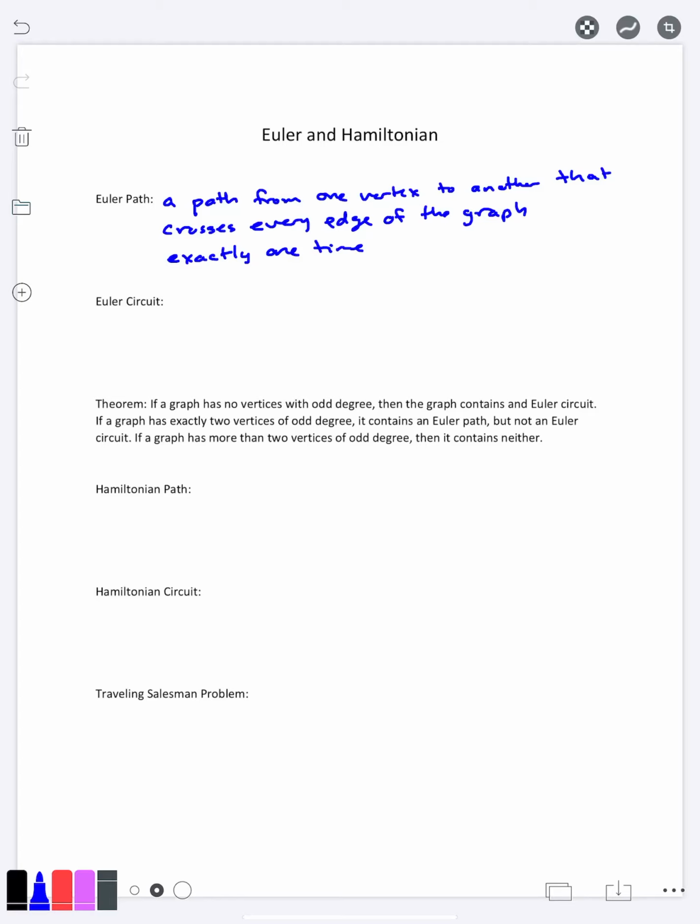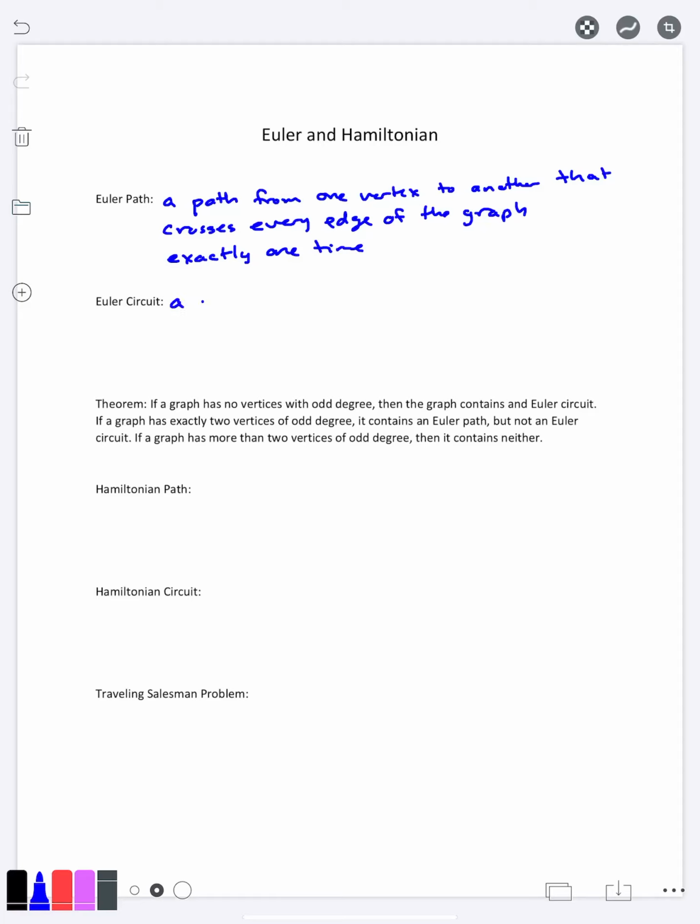So if you think back to the bridges of Königsberg, this is the idea that we travel across all the bridges exactly once, and it's a path if we start at one vertex and end at a different one, and it's going to be a circuit if it gets back to the starting point.